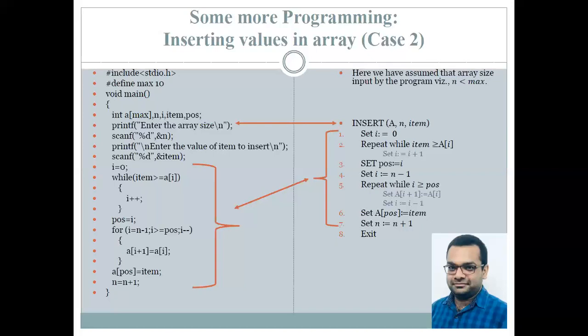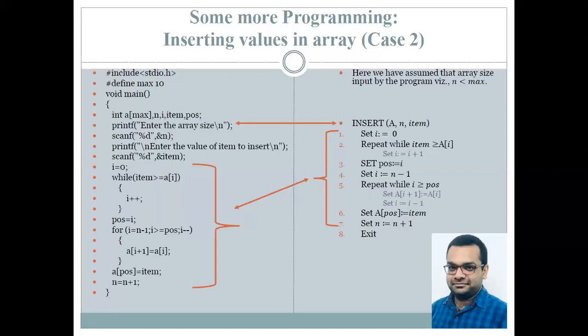Now, coming to the algorithm onto the right hand side, steps number 1 to 7 are the main steps. We initially set the counter in the first statement, I has to be 0. Now we repeat. Repeat means that we have to find that particular location where this item needs to be inserted. So we start the comparison from the first index, and we keep on comparing with the array values till the time we find the first element which is greater than or equal to the item that we want to insert. Because at that moment, we want the loop to exit.